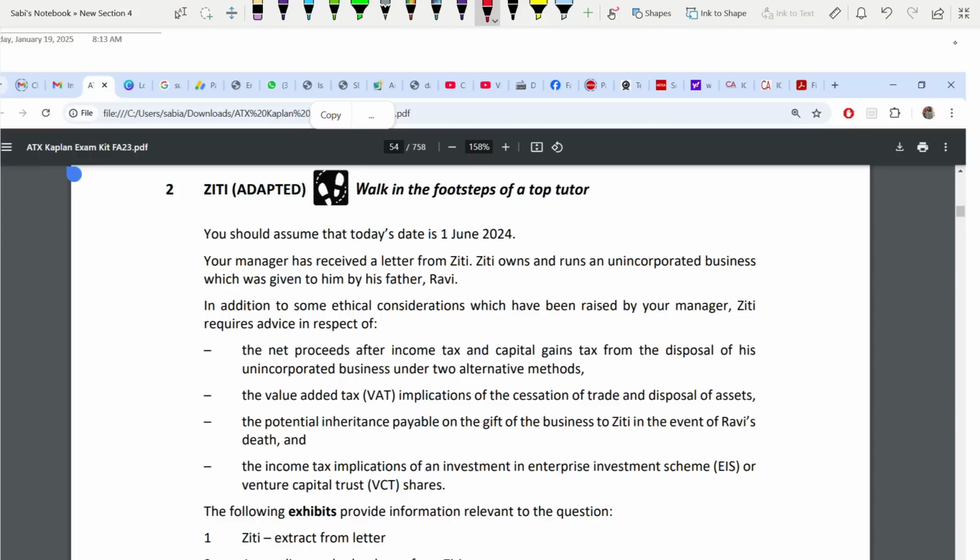So EIS, VCT, VAT, inheritance, and net proceeds after income tax and capital gains tax, when we are disposing the business under 2 alternative models. So we know the overall picture. And today is 1st June 2024. Now, these are the areas you have to cover.